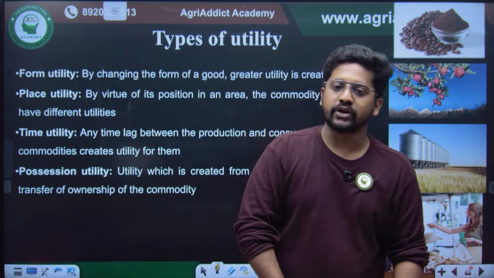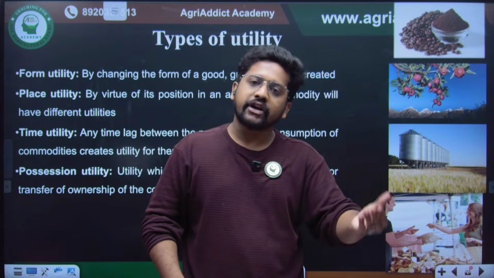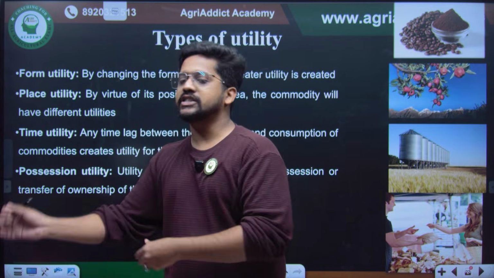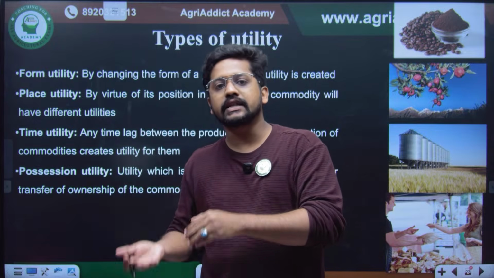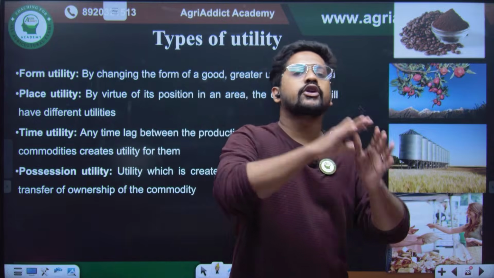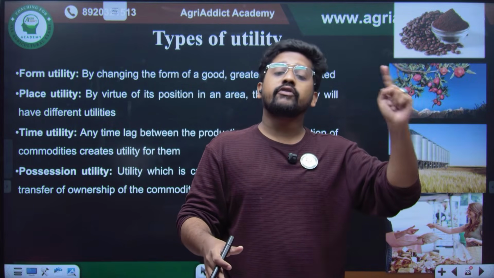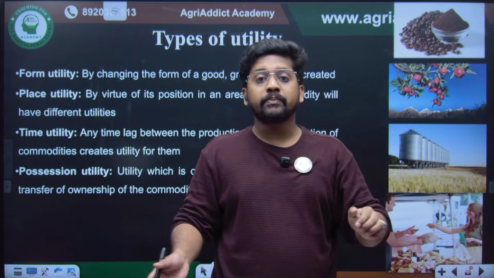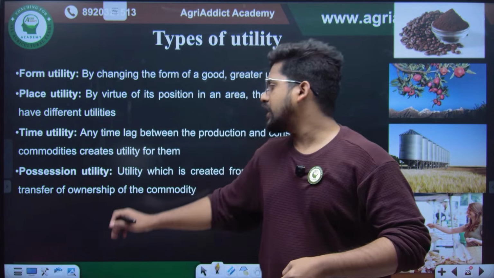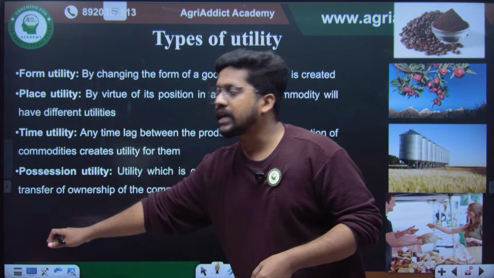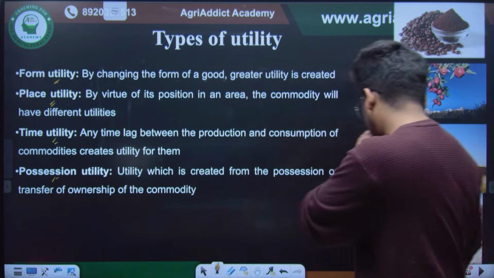And finally, the possession utility. What is possession utility? When I am owning it or when I am transferring it, if I am getting some utility, that is nothing but possession utility. Like I am selling a product to somebody else. Like a paddy farmer is selling that product to a consumer who is not cultivating paddy. So the value recognized by those people who are working in a government sector and not cultivating paddy will be much higher when compared to the farmer who is actually producing paddy, right? So that is the possession utility. So there are 4 types of utility, such as form utility, place utility, time utility, and possession utility.